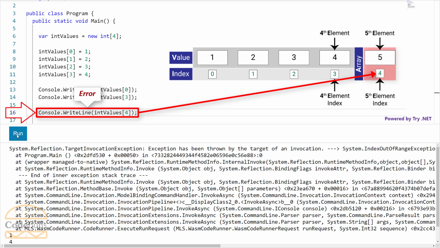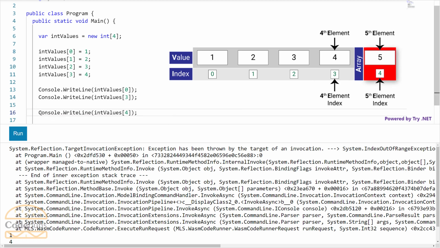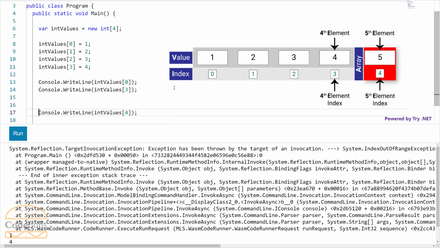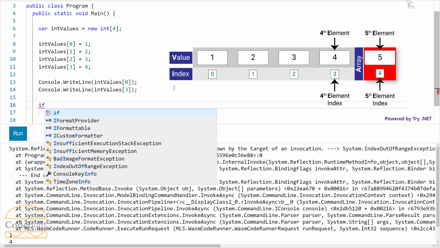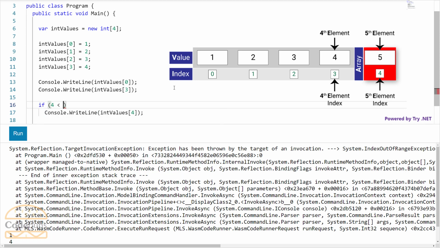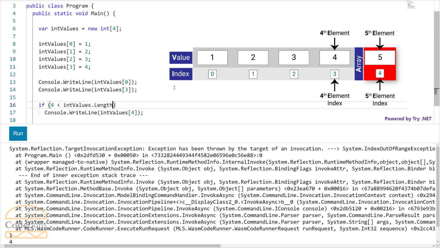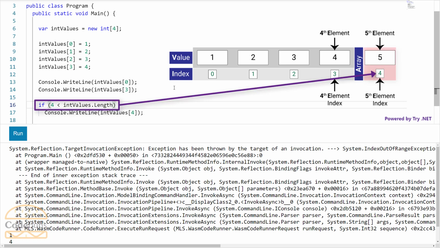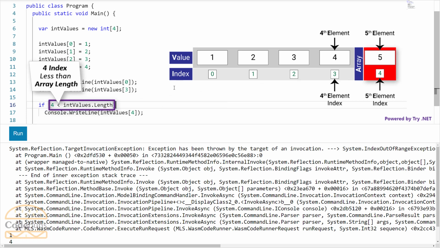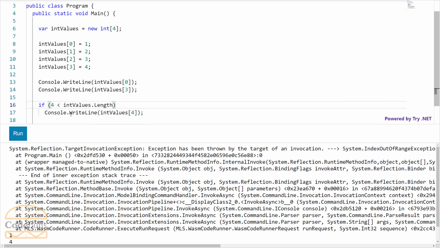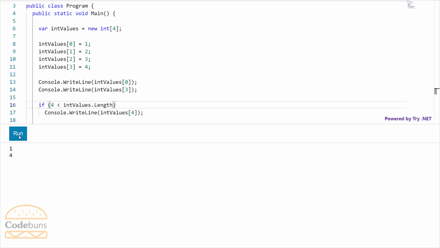To avoid the error, you can do this. This if condition will tell you whether 4 is a valid index into the array or not. If the index I am using is less than the array length, then it is safe to use the index. See, no error.